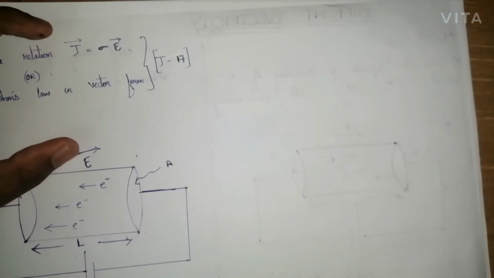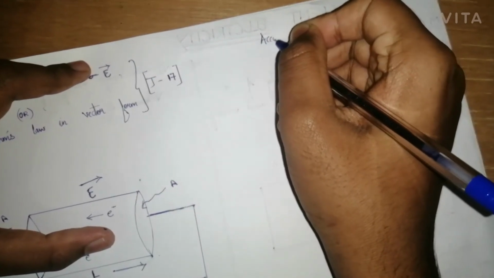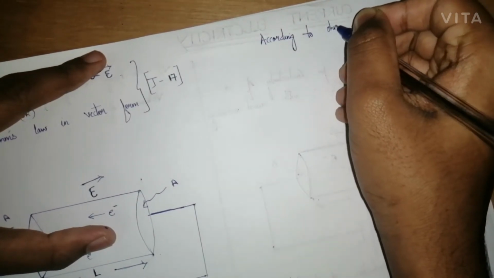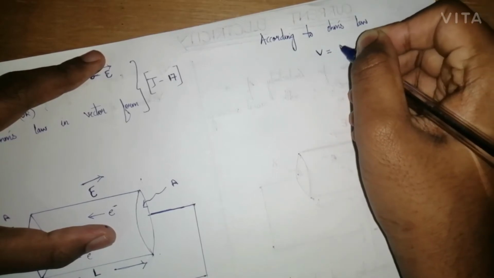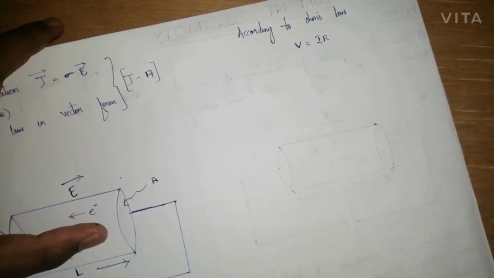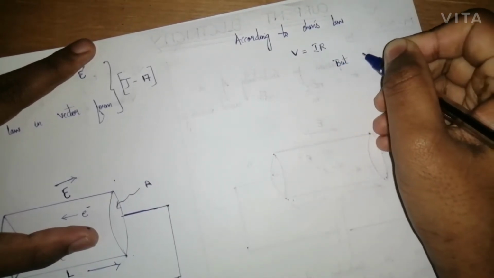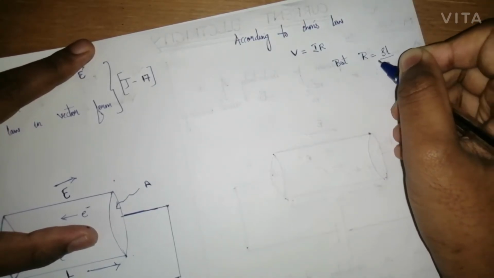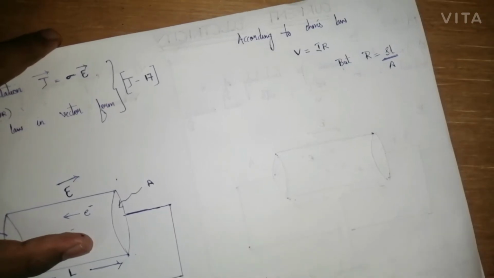Now, the same old story. According to Ohm's law, potential V is equal to current I into resistance R. But we already know that R is equal to rho L by A, where rho is the specific resistance or resistivity.